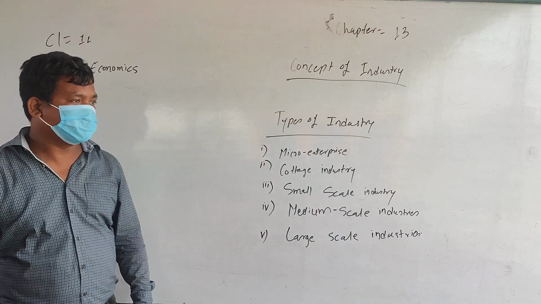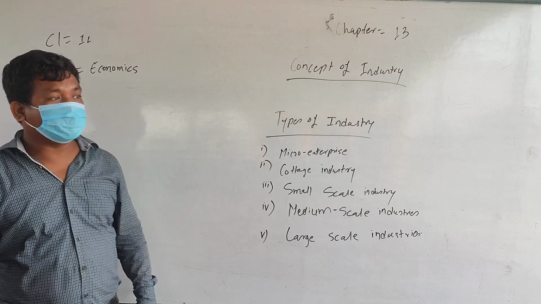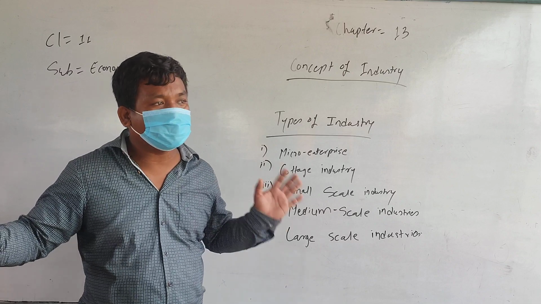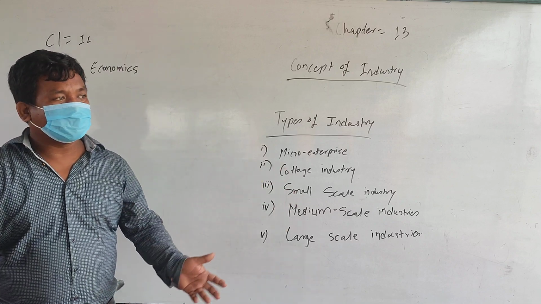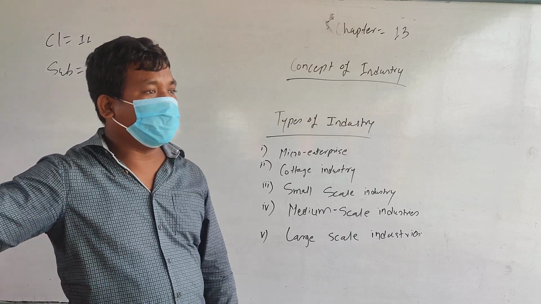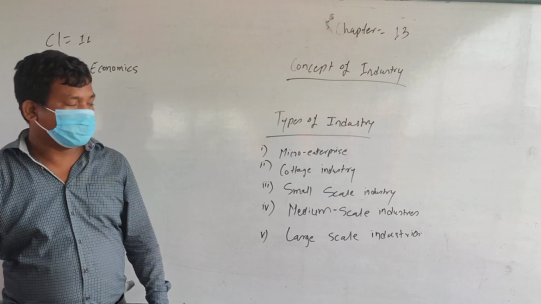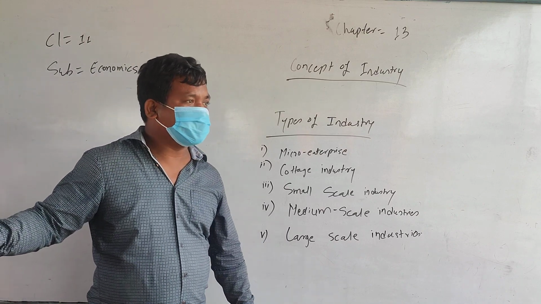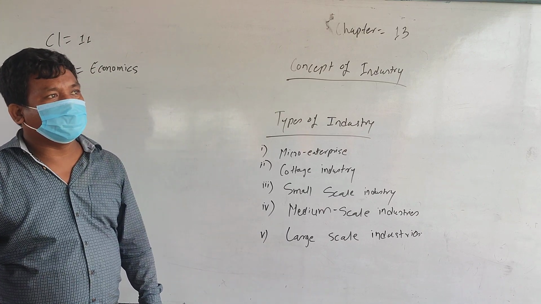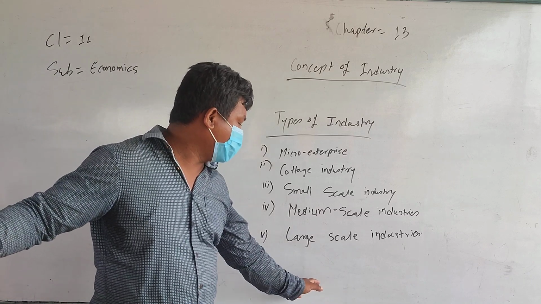But this type of industry requires huge investment, so such industries are found in very small numbers. In other places, these industries are controlled or invested in by the governments because very few people can afford such a large amount. So those industries established with 50 crore and above are called large scale industries.